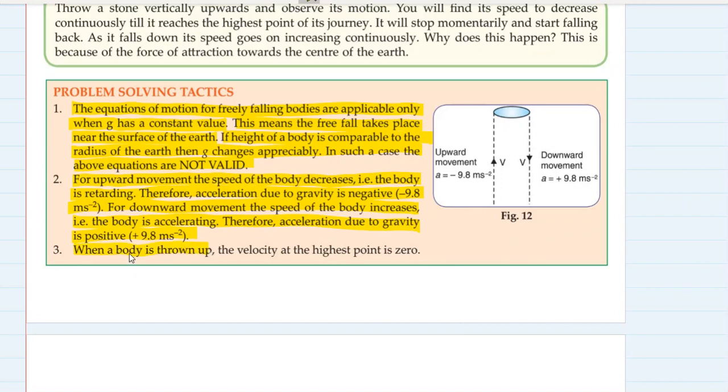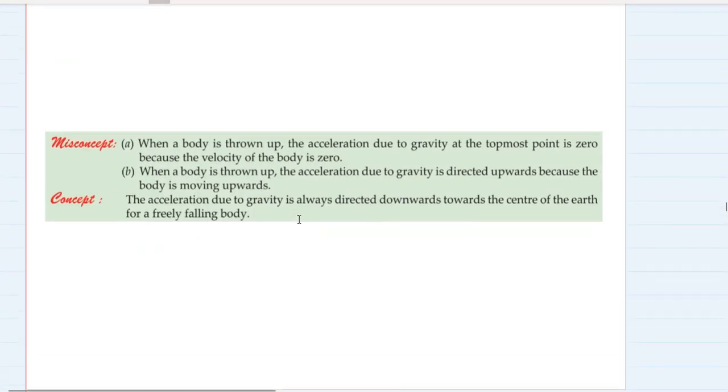When a body is thrown up, the velocity at the highest point is zero. Misconception, this is also important. The misconception is that when a body is thrown up, the acceleration due to gravity at the topmost point is zero because the velocity becomes zero. No, acceleration due to gravity does not become zero. Acceleration due to gravity is the same, 9.8 meter per second square in the downward direction.